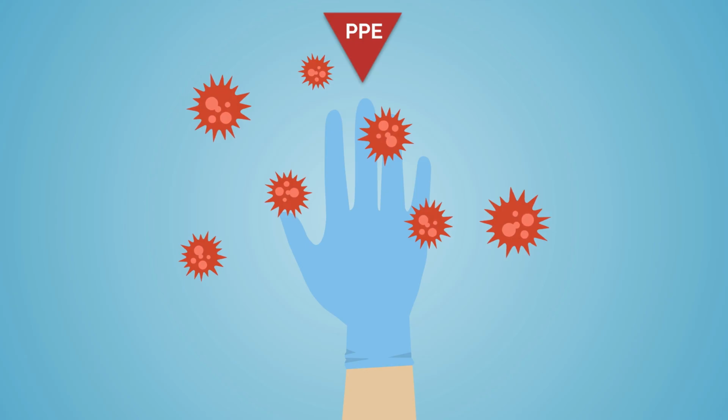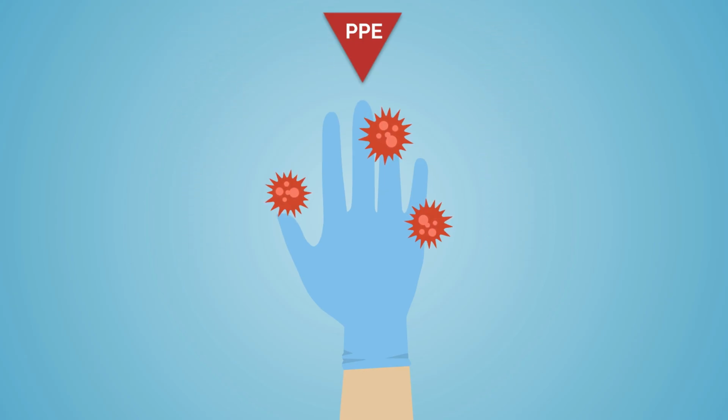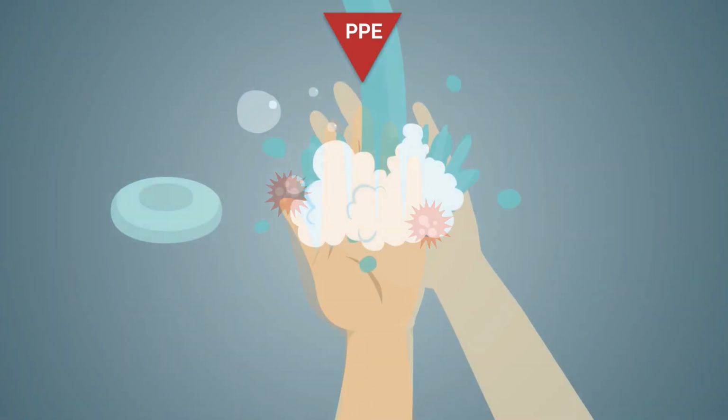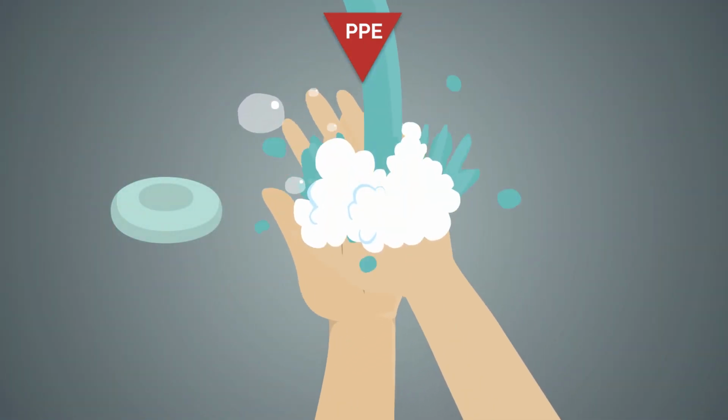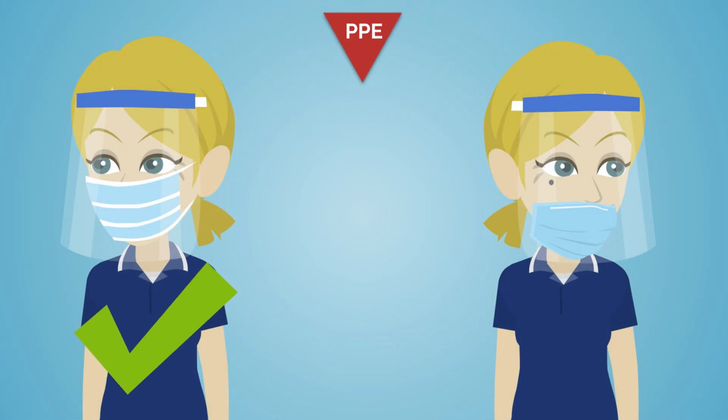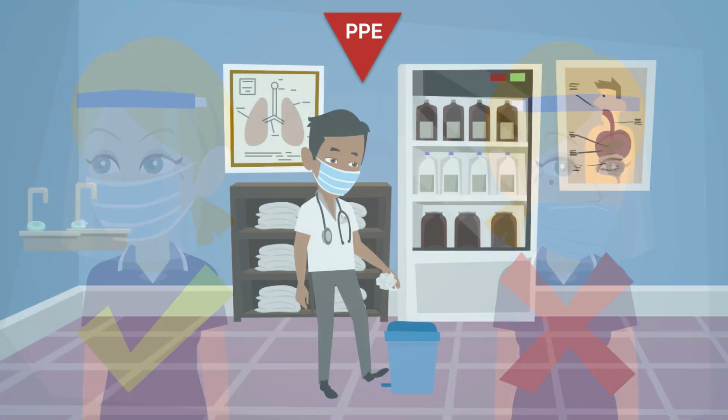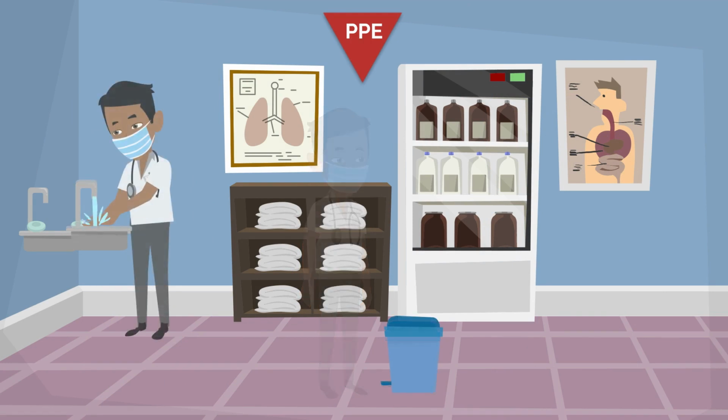You can easily spread bacteria and viruses on your gloves, so it's important to take them off after each task and to clean your hands. Although PPE can be uncomfortable, you need to ensure that you are wearing it properly, that you get rid of it safely, and you must always wash your hands after doing so.